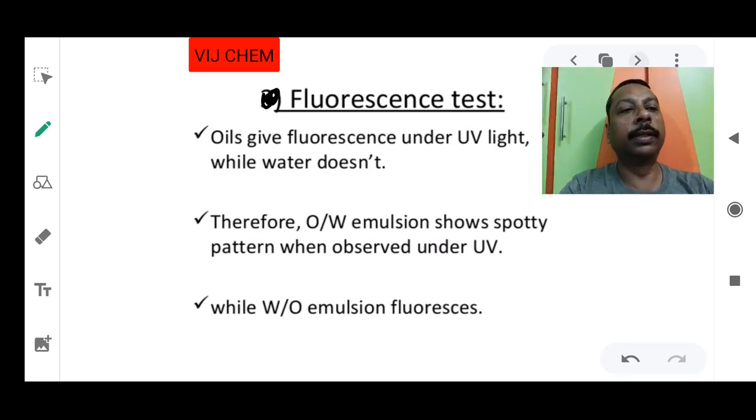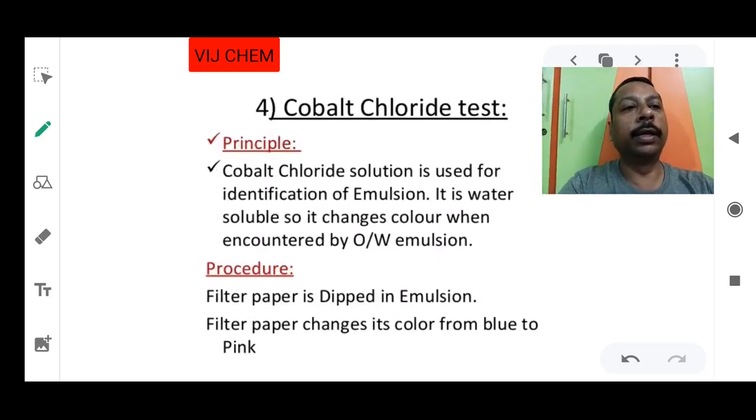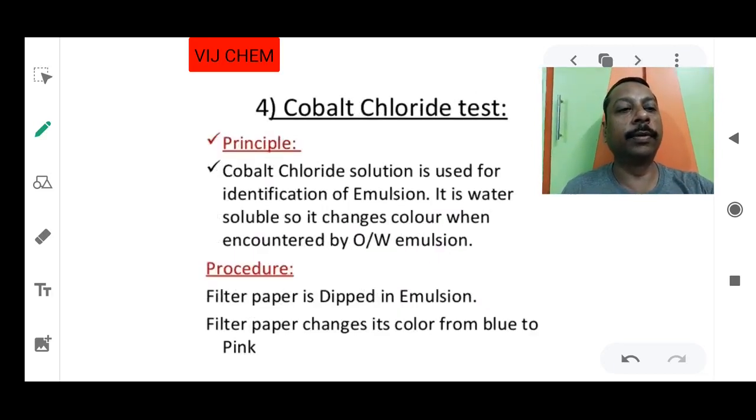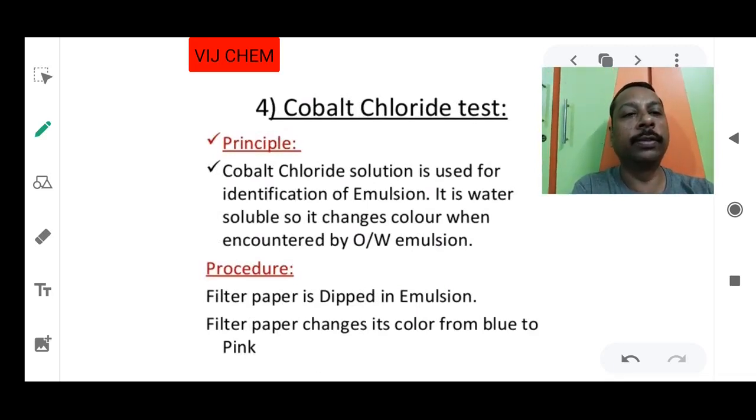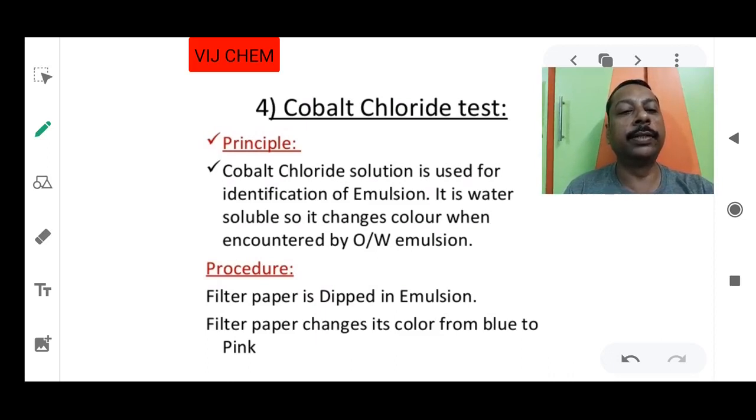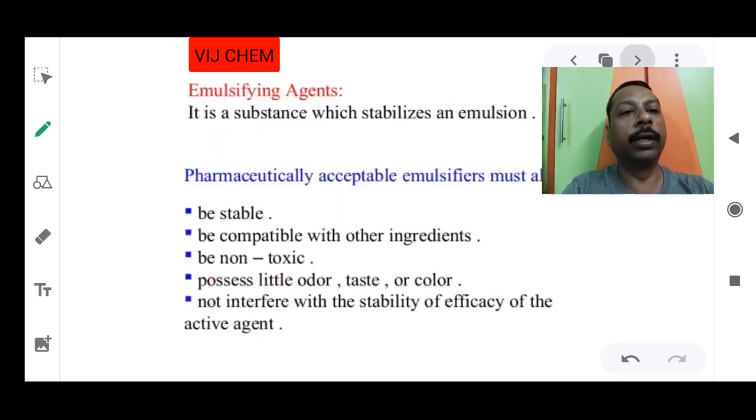Now let's see the next test, the cobalt chloride test. This is required only for advanced types of examinations. Cobalt chloride is used for identification of emulsions. It is based on the fact that water-soluble cobalt chloride dissolves only in water and also changes its color from blue to pink. So if it is oil in water type, then cobalt chloride dissolves into it and changes its color from blue to pink. So this is the cobalt chloride test.